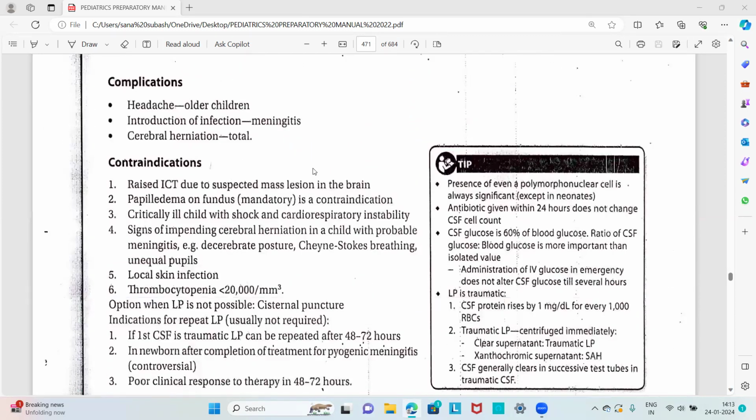Then about the complications of lumbar puncture: headache in older children, introduction of infection through this route like meningitis, and cerebral herniation.